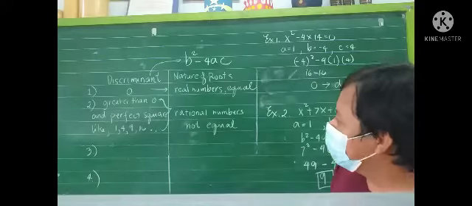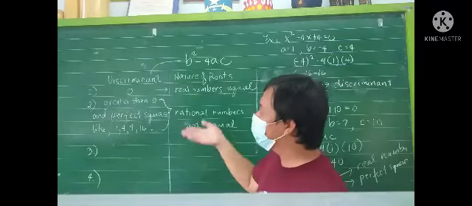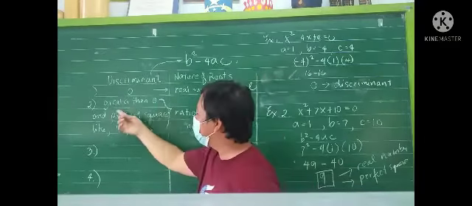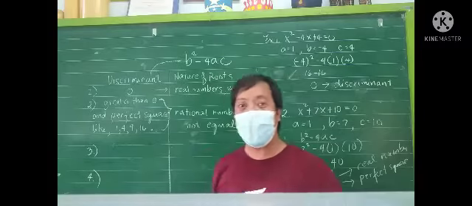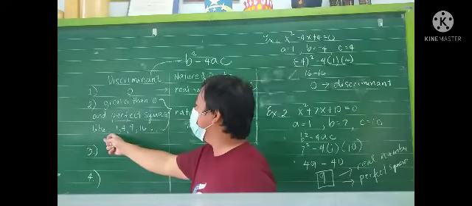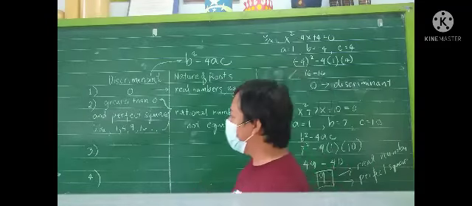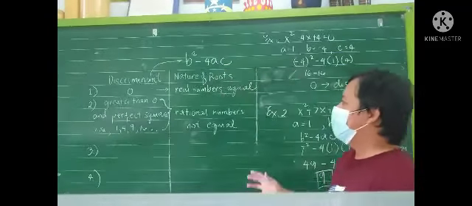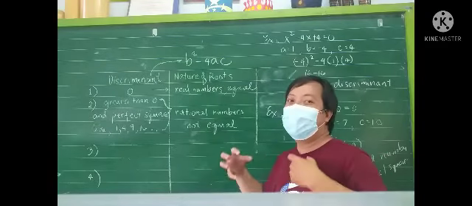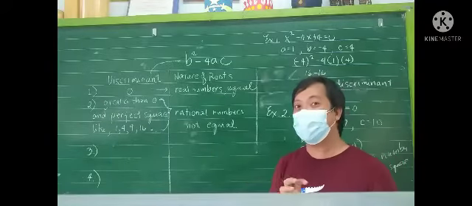Okay, next is greater than 0. Paano kung greater than 0, class? Yung naging discriminant natin. Sinabstitute natin dito sa expression na to, ang lumabas hindi 0, greater than 0, and perfect square pa. So, dapat alam nyo kung ano yung mga perfect square numbers. Okay, let's say 1 is a perfect square, 4, 9, and 16, etc. So, kapag ganito ang nakuha natin discriminant, magiging rational numbers and not equal ang value ng x natin or ng roots. Magkaiba. Yung isang x is 5, isa siguro is 2, like that.